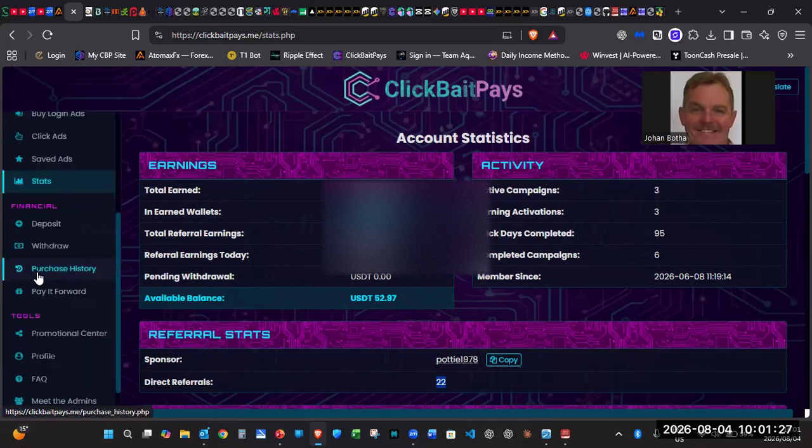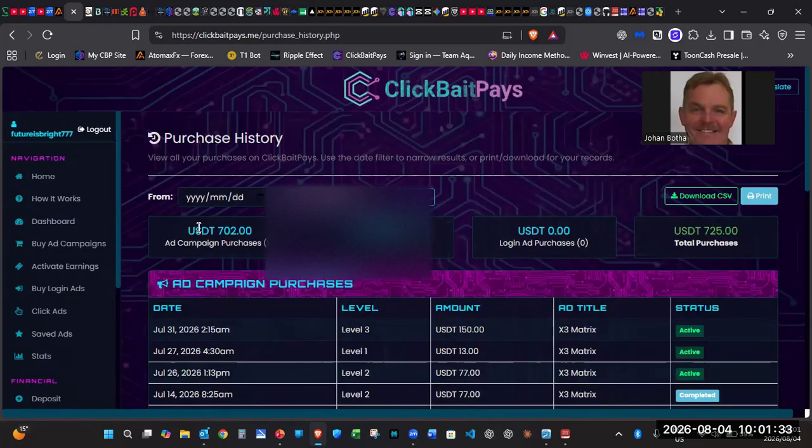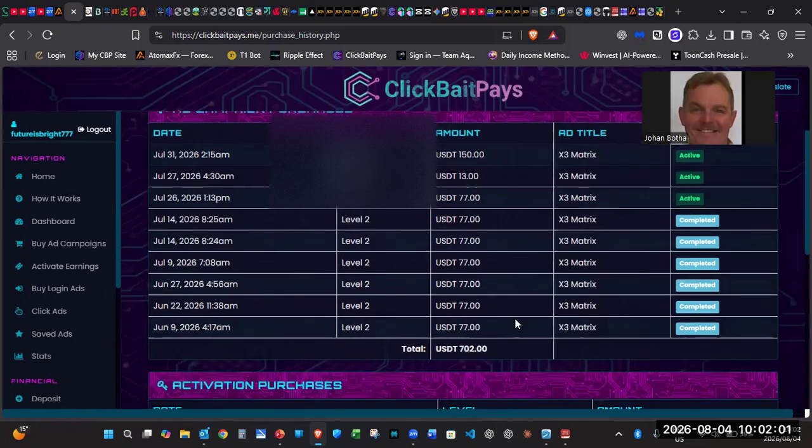But yes, there is a, let me just show you this one, purchase history. There you can see the total amount is 702. But remember, you must look at the potential. All right, so including the activation is 725. And I started with one level 2 ad campaign of $84. Remember, it's $77 plus 10%, which is $7. And then after that, I purchased level 2s, as you can see here. Level 2s all the way, and then one level 1.